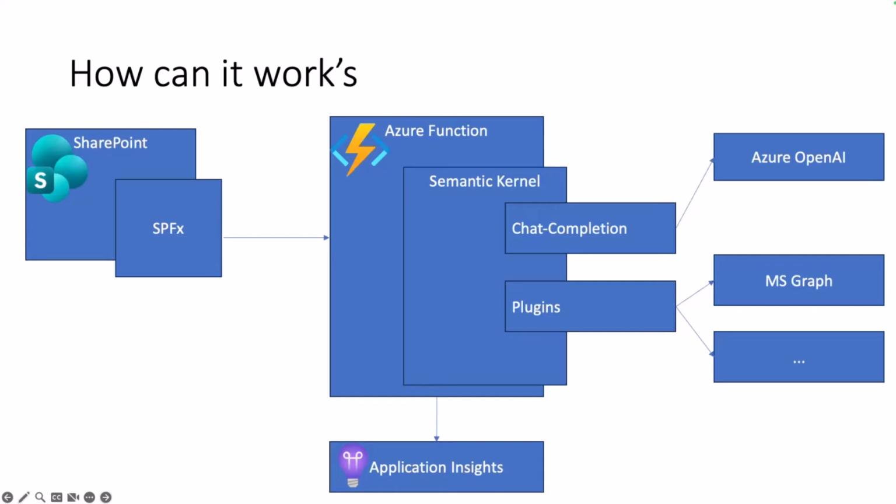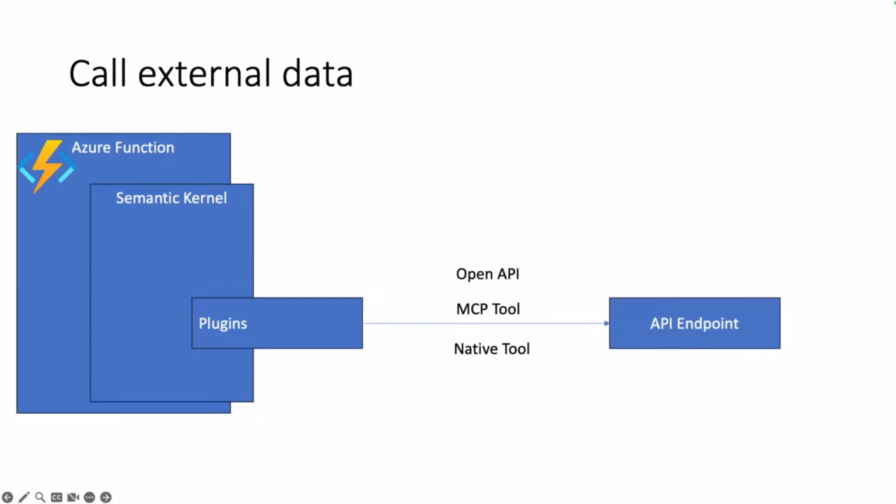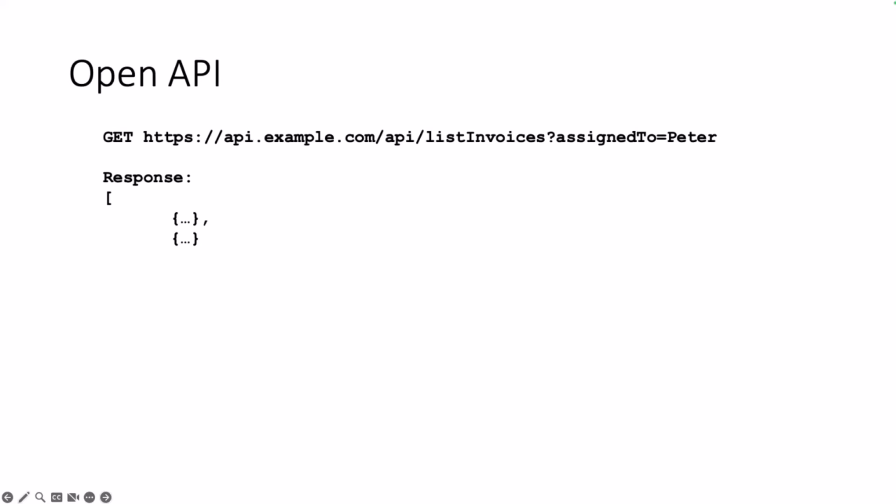And how can I communicate with a large language model and with a function? To communicate between these, it's called plugins, it's called tool calling. We have 3 options there. We can use OpenAPI, an MCP tool, or a native tool. First of all, I want to explain how OpenAPI would work as a plugin. So when you look at an API endpoint, I used an API endpoint example.com.